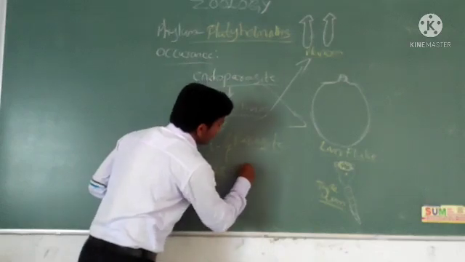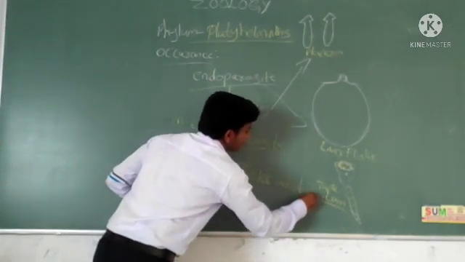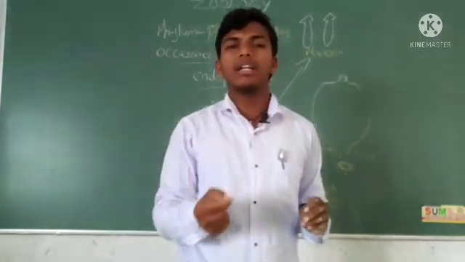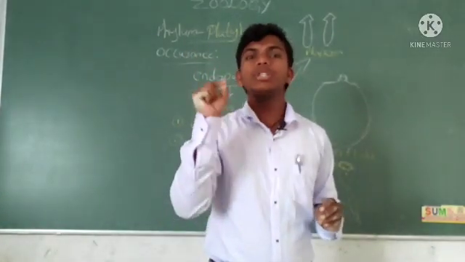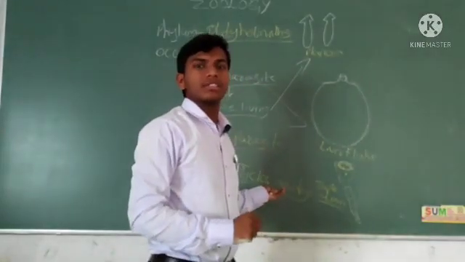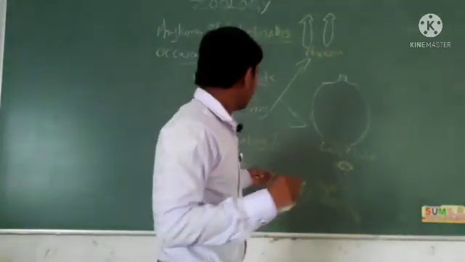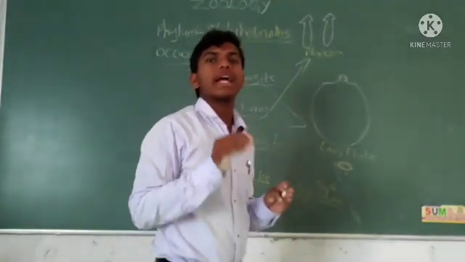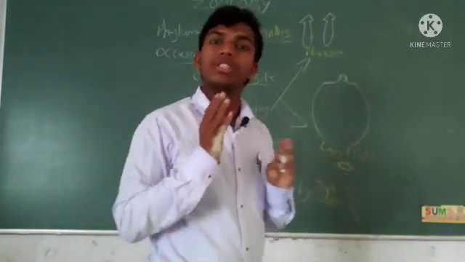One more example, ticks on a dog. Ticks is nothing but ಹುಣ್ಣೆ in Kannada; ಡಾಗ್ ಮೇಲೆ ಹುಣ್ಣೆಗಳು ಇರುತ್ತೆ. Those are ectoparasites. Got it? Lice on our head and ticks on a dog are examples of ectoparasites. They may cause some disease, no doubt.